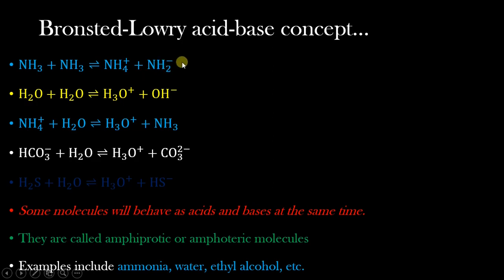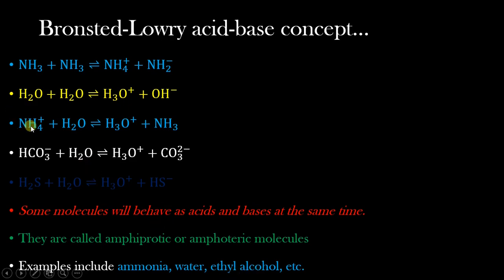Now these two molecules, the ammonia and water, that are behaving as an acid and as a base at the same time, are referred to as amphiprotic substances or molecules, or amphoteric molecules. The other example that we have not shown here is ethanol, which can also behave in the same way like water and ammonia, that is by losing a proton or even by gaining it.